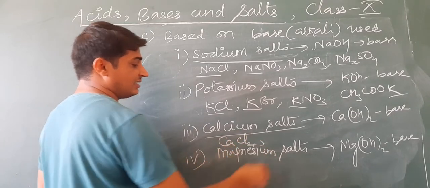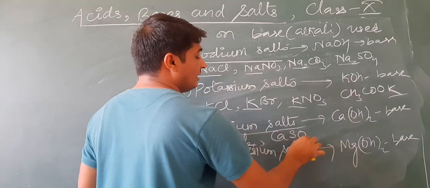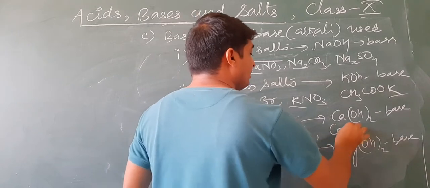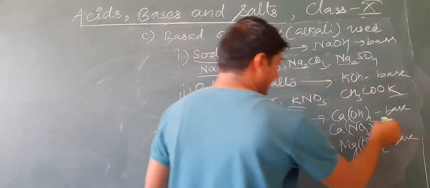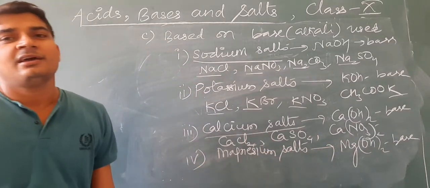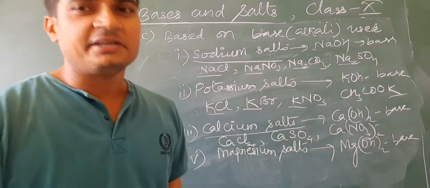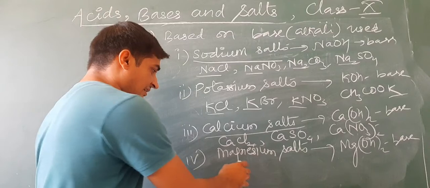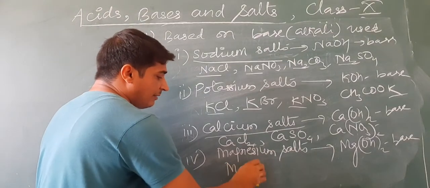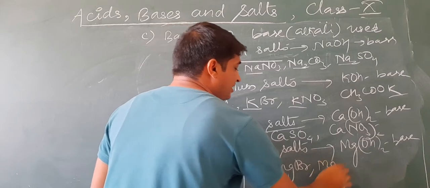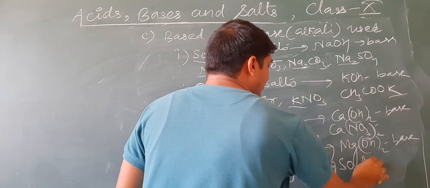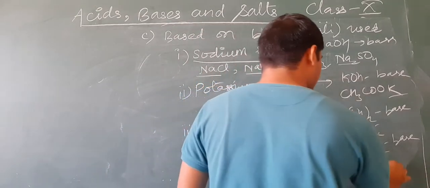Next one is calcium salts. Some examples: CaCl2, CaSO4, Ca(NO3)2, like this one. So in all these, Ca is common, so calcium hydroxide is used as a base. Next one, magnesium salts: magnesium chloride, magnesium bromide, magnesium sulfate, magnesium nitrate.